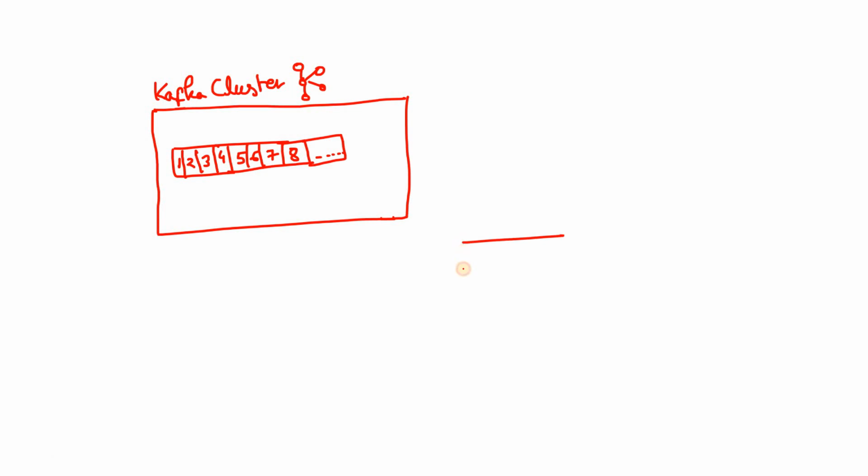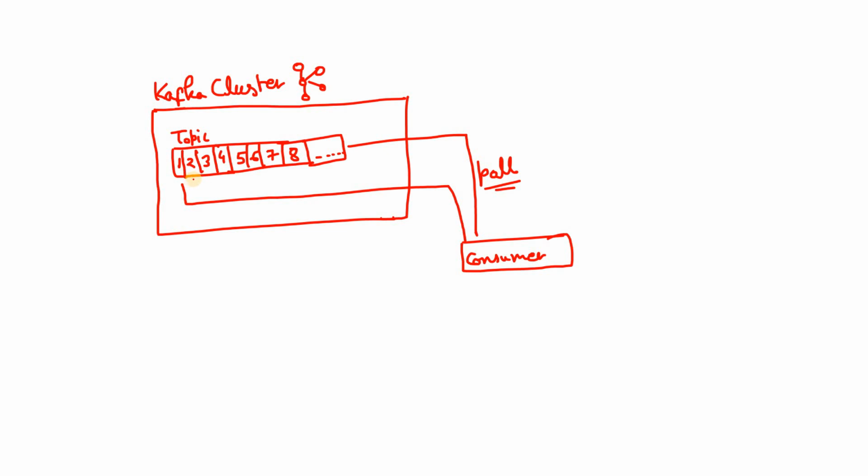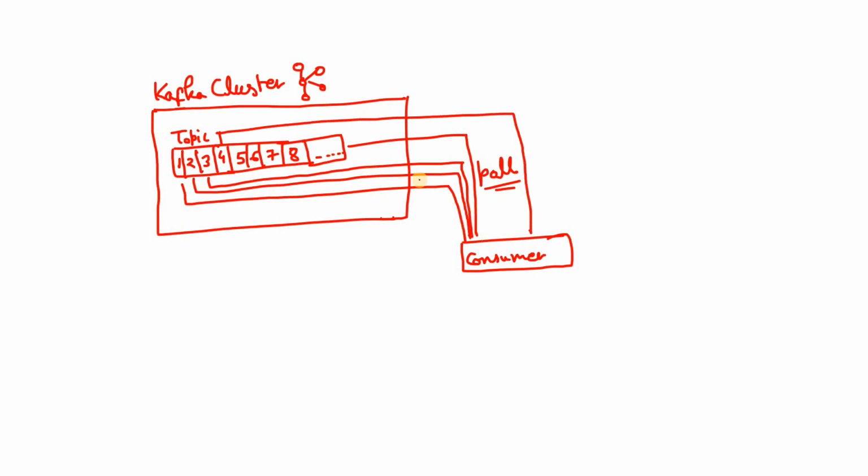Now here suppose we are having a consumer. That consumer may be part of a consumer group, and this is our Kafka topic, and the consumer has connected with this topic and is continuously polling for the messages. Okay, so first, based on the poll request, our Kafka broker will send, for example, message 1. Okay, so the consumer got message 1. Then the broker has sent message 2, the consumer has received message 2. Broker has sent message 3, consumer has received message 3. Broker has sent message 4, the consumer has received message 4. Like that, continuously it is getting messages.